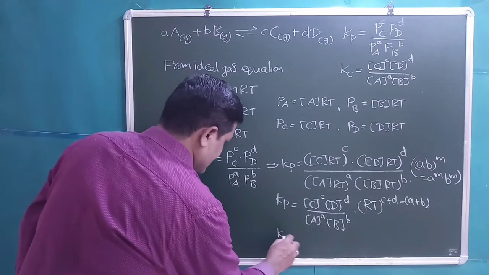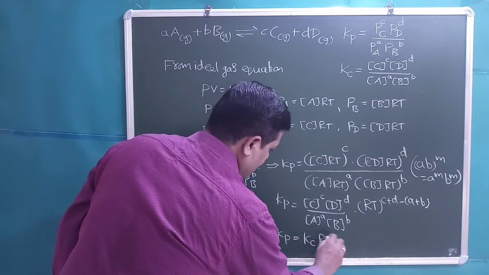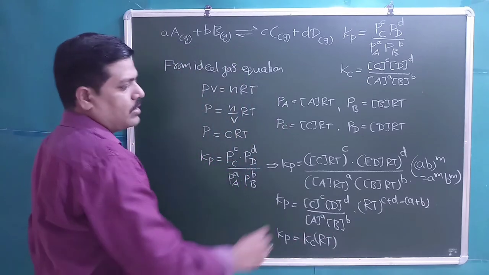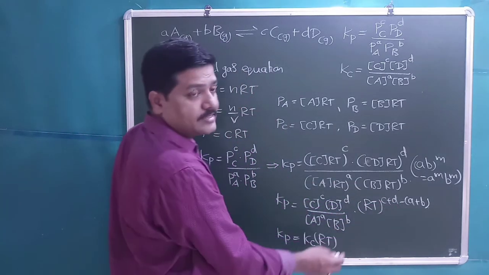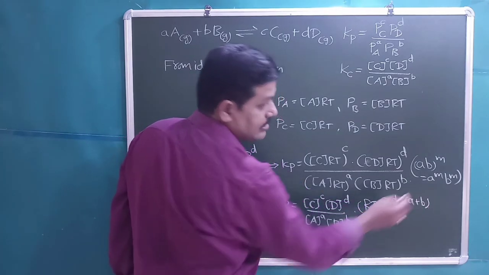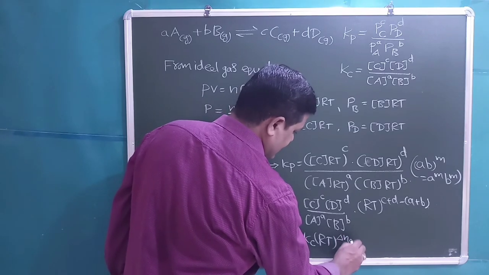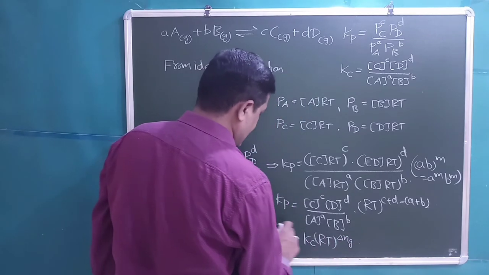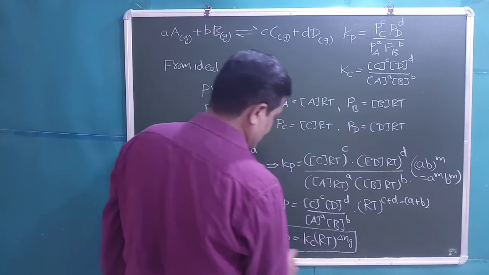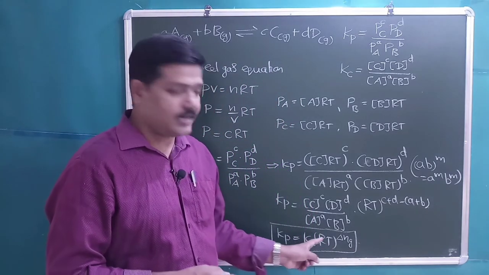So we can write Kp is equal to Kc into RT whole power the number of gas moles of the products minus number of gas moles of the reactants, which in short form we write as delta Ng. So Kp is equal to Kc into RT power delta Ng. This is the relation between Kp and Kc.